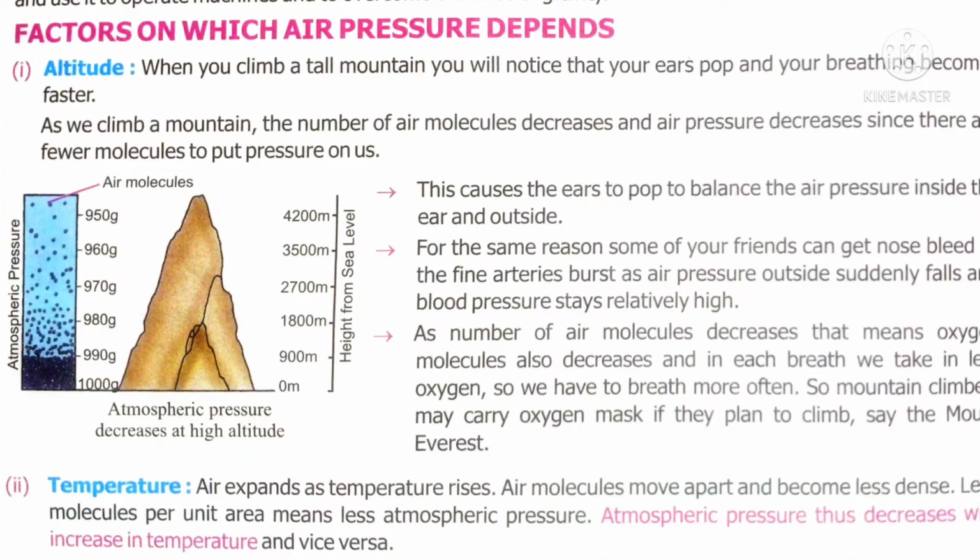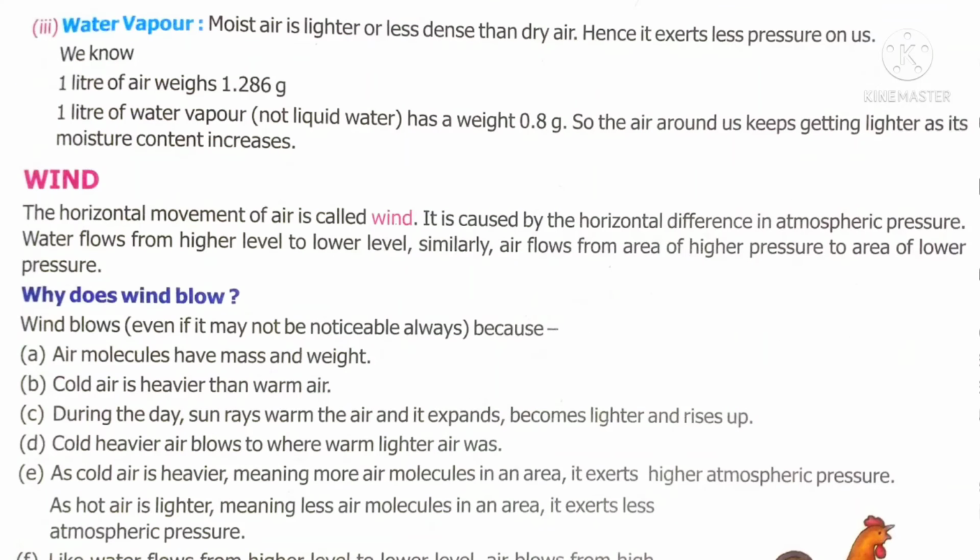How does the temperature affect the pressure? If the temperature is more, what happens? Gas particles expand, then they become thinner and fly up. So the more the temperature, the less the air pressure. Moist air is lighter than dry air, so it exerts less pressure.